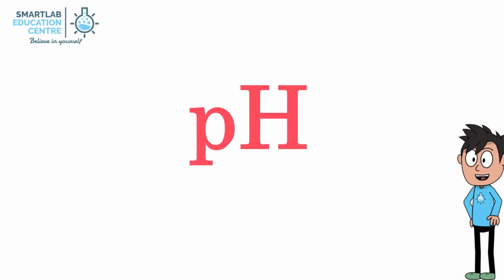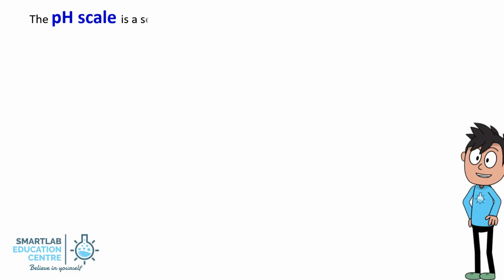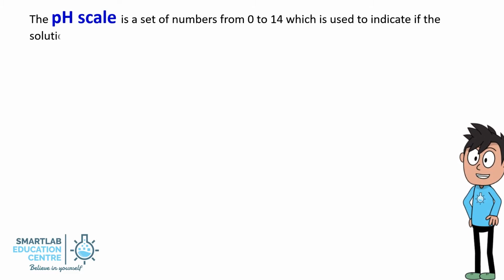The next topic is about pH. The pH scale is a set of numbers, from 0 to 14, which is used to indicate if the solution is acidic, neutral, or alkaline.